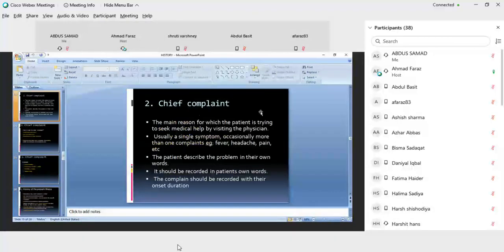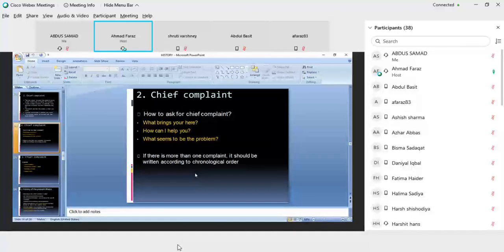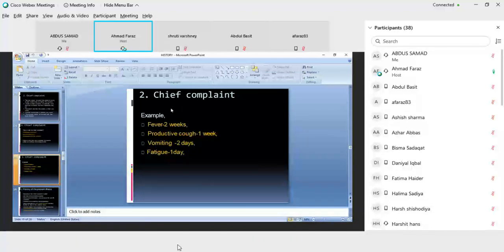In a chief complaint, you have to see the main reason for which the patient is trying to seek medical help. There can be one symptom or more than one symptom, like fever, headache, pain. The patient describes the problem in their own words, and you have to write the patient's words. The complaint should be recorded with their onset duration, like this: first was a fever 2 weeks ago, then cough for 1 week, then vomiting for 2 days, then fatigue for 1 day.